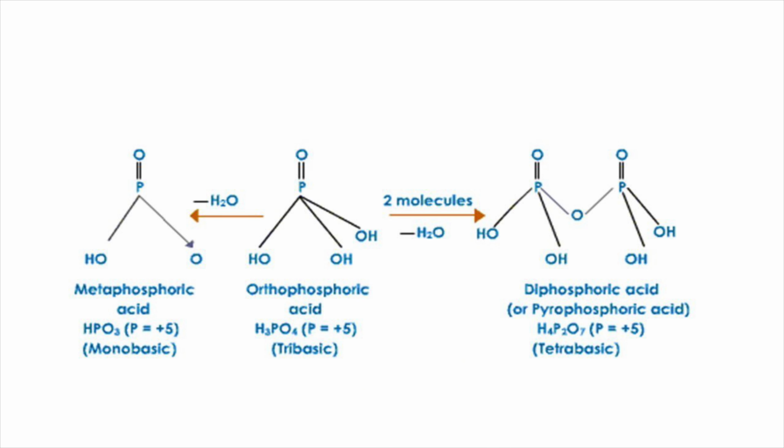When one water molecule is eliminated from orthophosphoric acid, we get metaphosphoric acid. When two orthophosphoric acid molecules condense, eliminating one water molecule, we get diphosphoric acid.